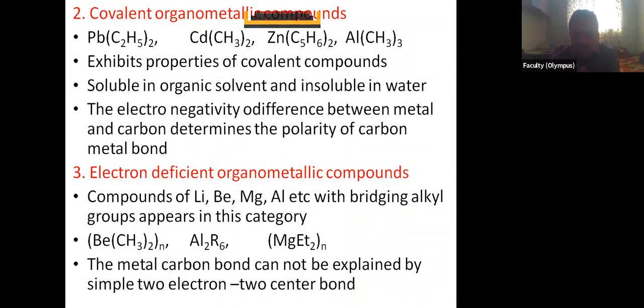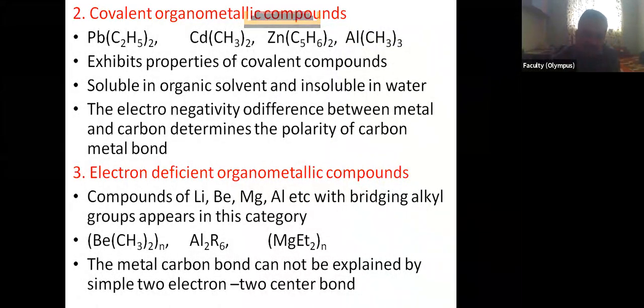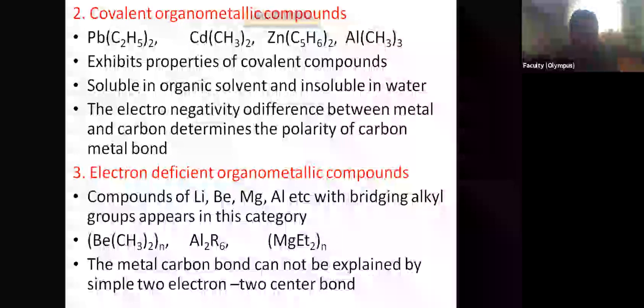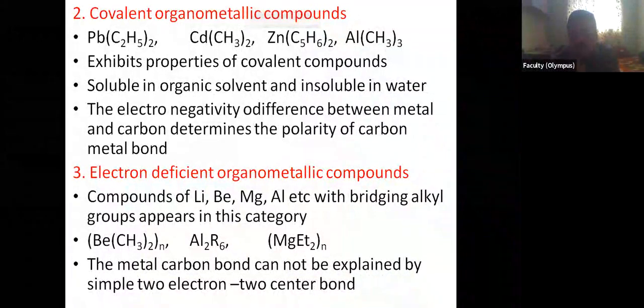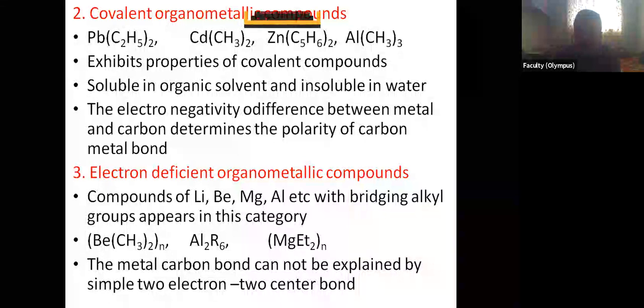They lack electrons to complete the octet, but still they are stable. Compounds of lithium, compounds of magnesium, aluminum, etc. They form electron deficient compounds.